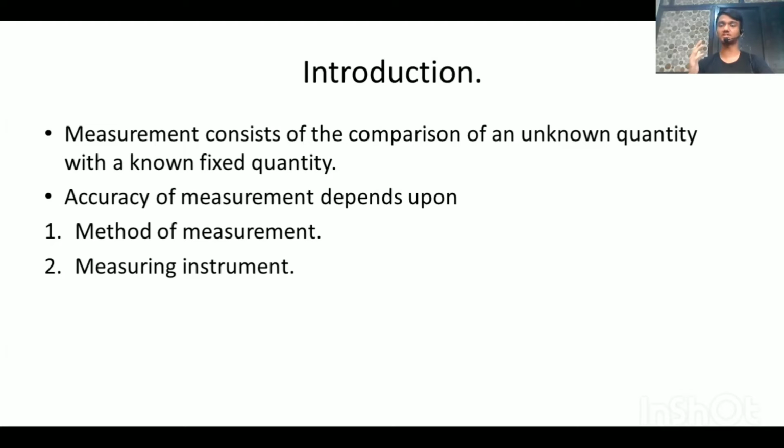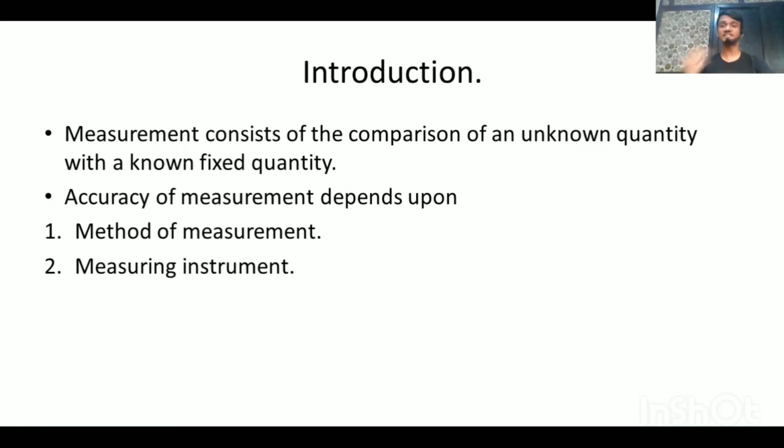It measures length, and the unit used is meter or centimeter depending upon the size of the window. So the window is an unknown quantity. We don't know how much its length is. That's why we use a measuring tape, and this is called measurement.